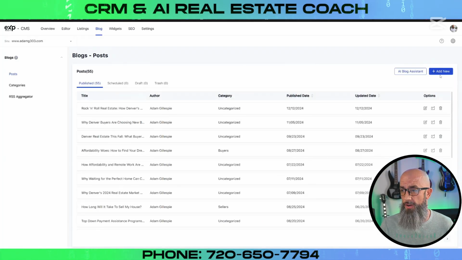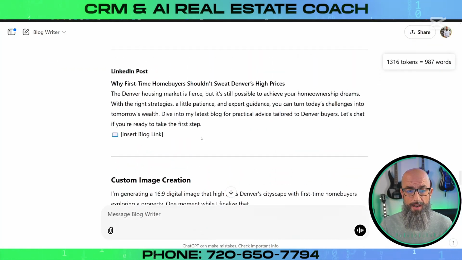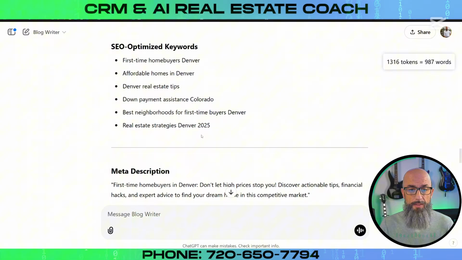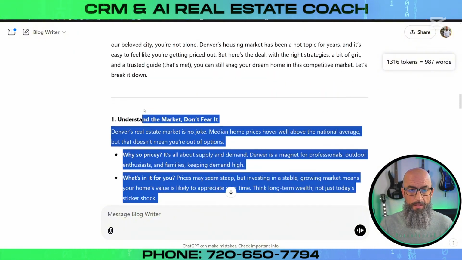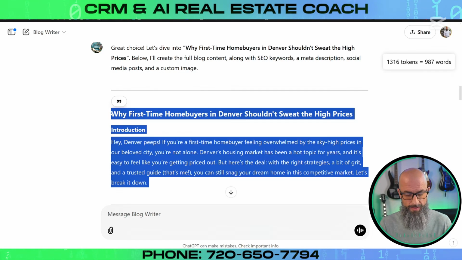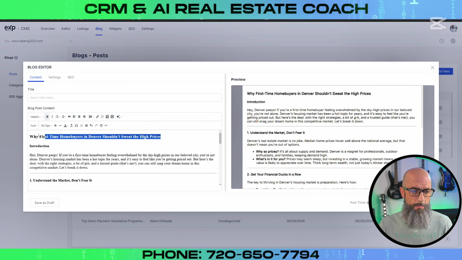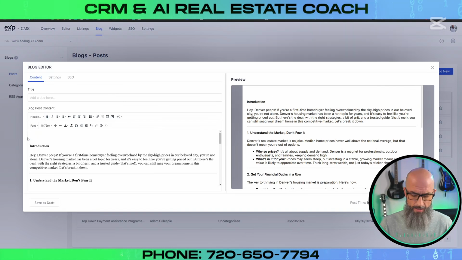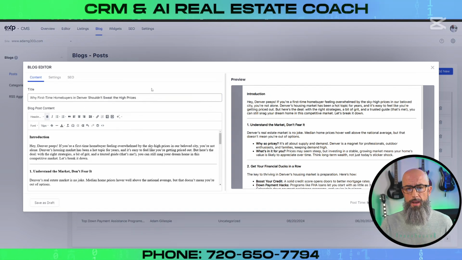So I just go over here to the blog, I click add new, I'm gonna jump over to ChatGPT, and I am going to grab the entire blog here, and then we're gonna just paste that right inside of our Lofty, like this, right? You can see it brings it in just like it's written in ChatGPT. So we can go over here and we can edit the title out of that, bring that piece up. We can go ahead and put our title in there.